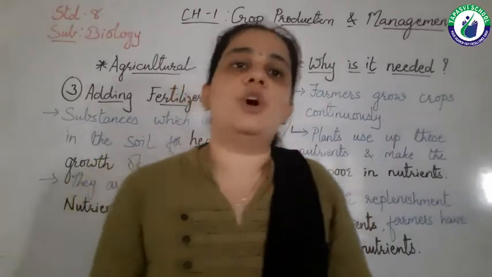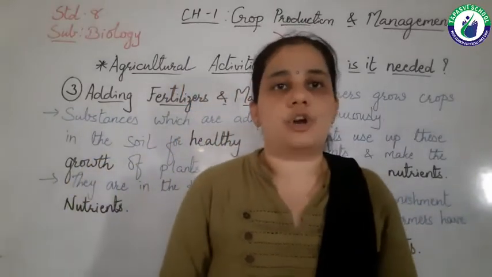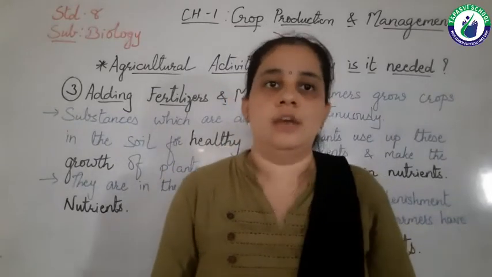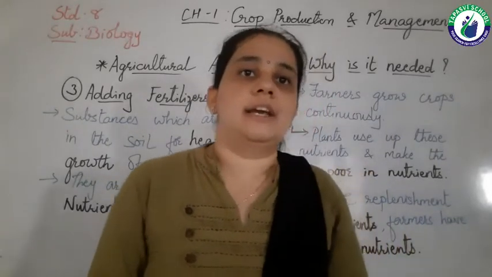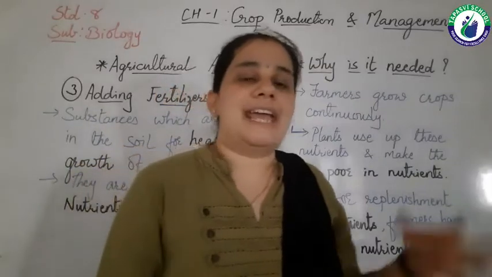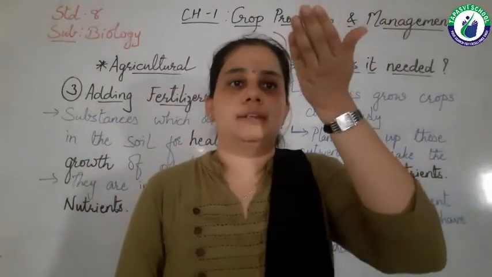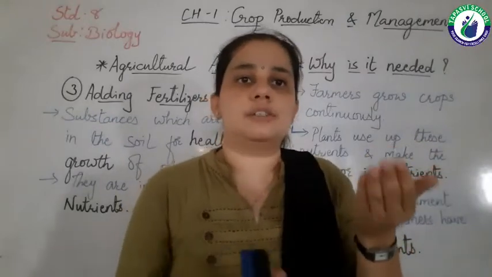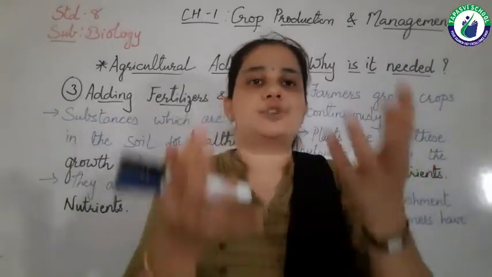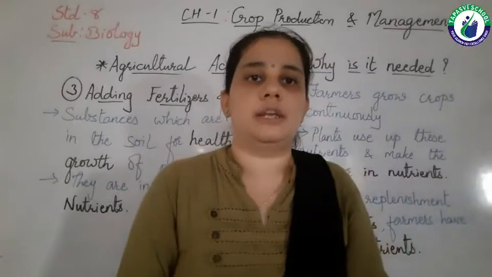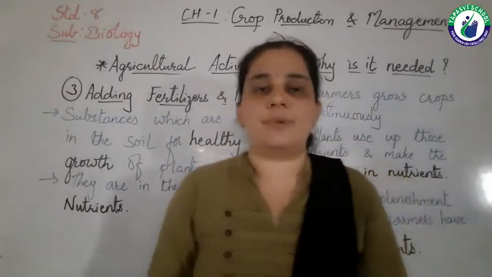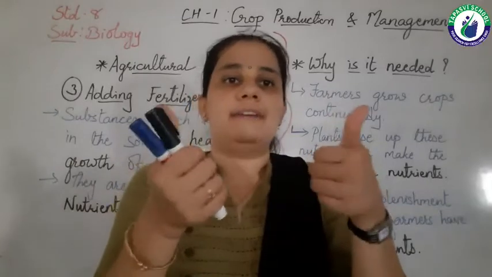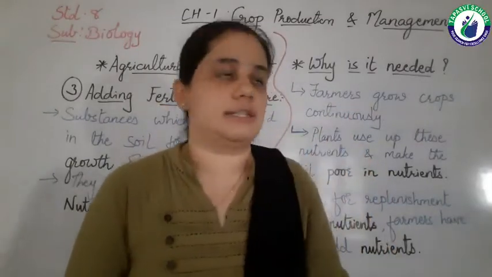As we know, all the crops require a proper amount of nutrients for their healthy growth. As these crops grow, they continuously absorb nutrients from the soil. One time it happens that the soil no longer has any nutrients.